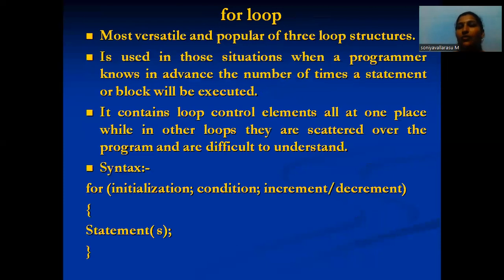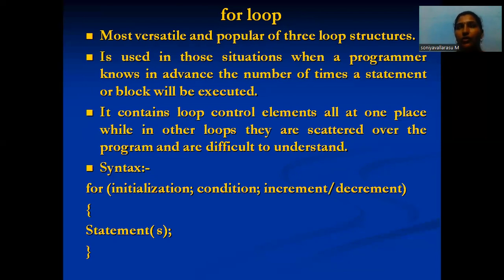Next is the for loop. The for loop is the most versatile and popular of the three loop structures. It is used in those situations when a programmer knows in advance the number of times a statement or block will be executed.